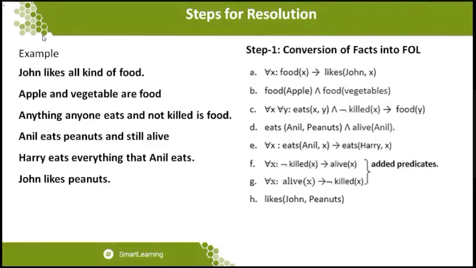The next statement is a very direct statement. Apple and vegetables are food. Food is a common predicate which represents what the subject is or what the subject is doing. Here it represents what the subject is. So we can write food of apple, and the and symbol is represented by the conjunction, followed by food of vegetables. So the statement in first order logic is food of apple and food of vegetables.